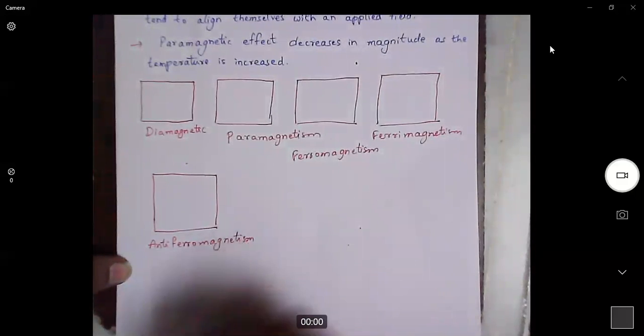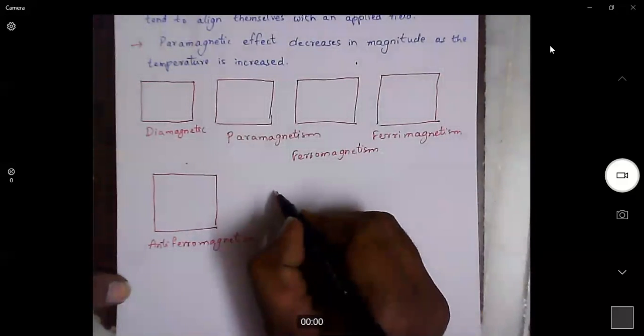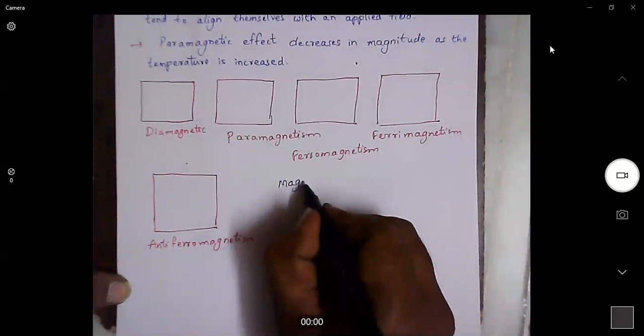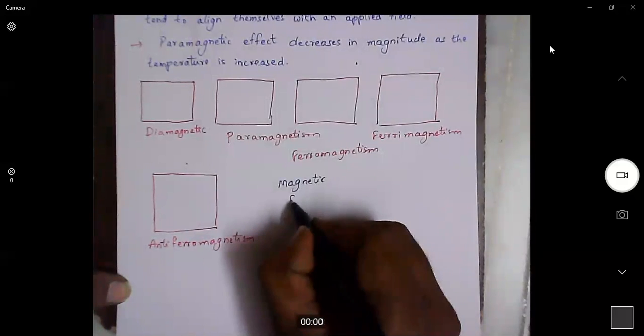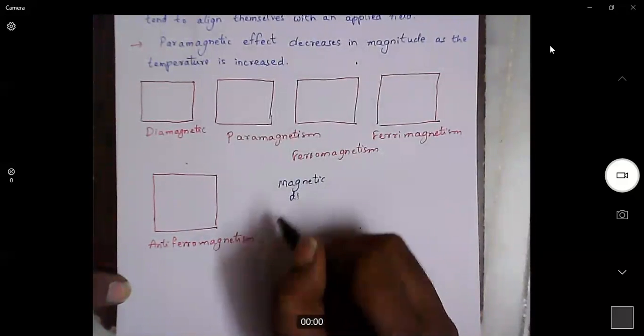We will try to represent these magnetic characters using magnetic dipoles, or magnetic poles.